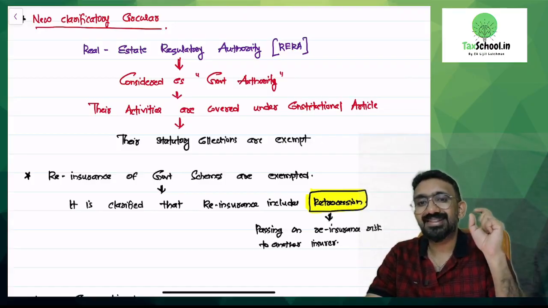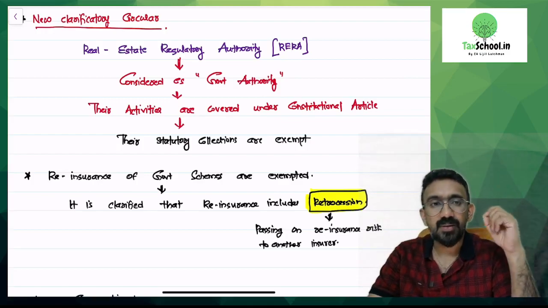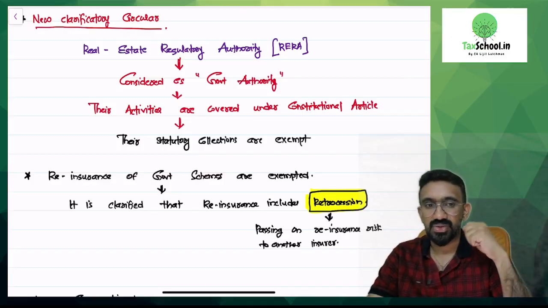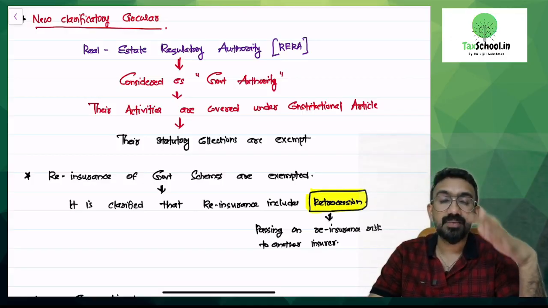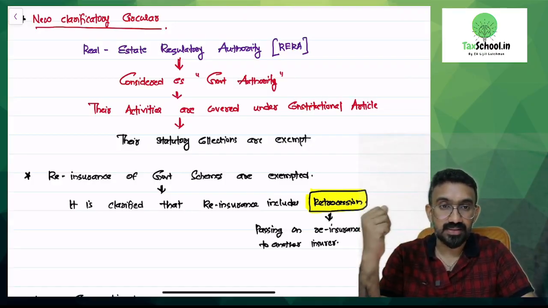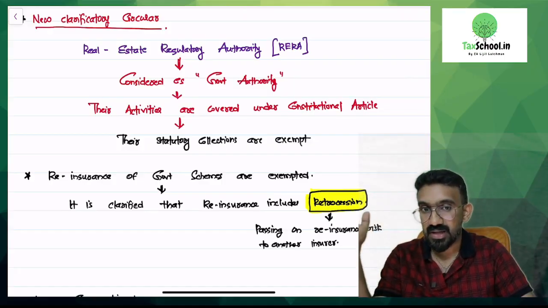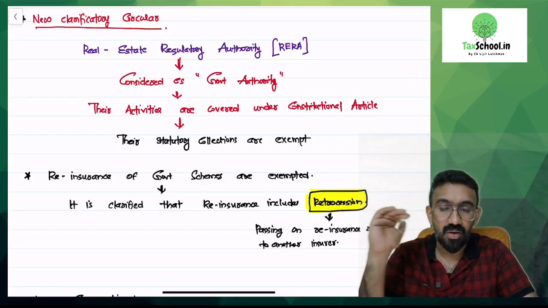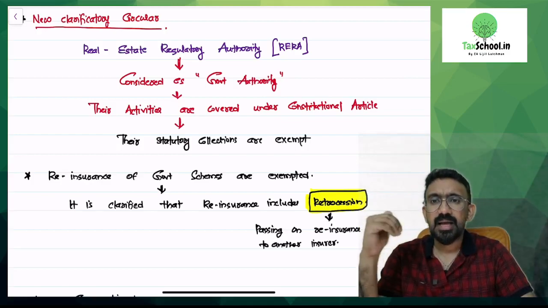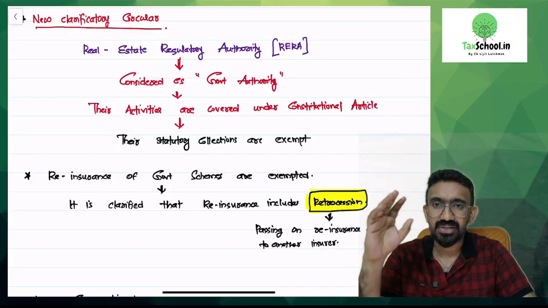Then there was this question whether RERA, Real Estate Regulatory Authority, can be considered as a government authority. Whenever there is an apartment project that is happening, Skyline Builders, DLF Builders, Tata Constructions, whenever they are planning a new construction of building, once they start the construction, they are going to use the funds of the customer to do the construction. What if the construction gets incomplete, and what if it is getting stalled halfway? Now, to avoid this scenario, the government has set up a RERA and asked every construction project to get registered under RERA.